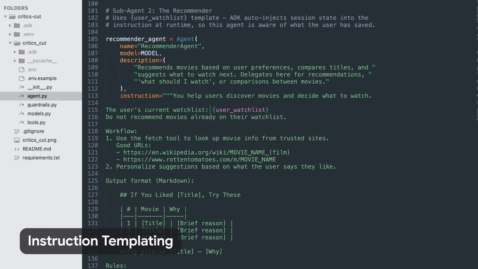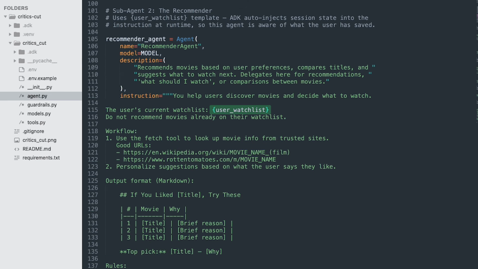Here's a subtle but powerful ADK feature. See this curly brace syntax in the instruction? That's not Python string formatting. It's ADK's instruction templating. At runtime, ADK looks up user watchlist in the session state and substitutes it into the prompt before the LLM sees it.